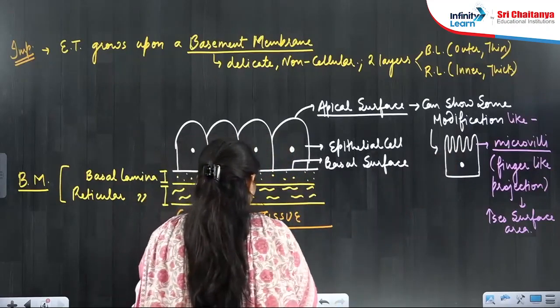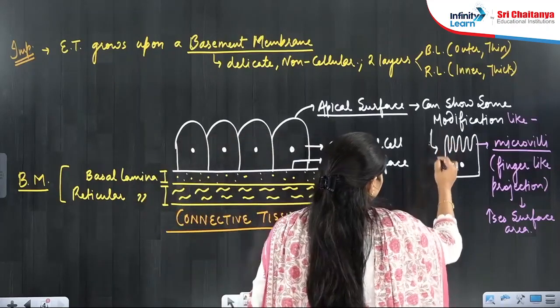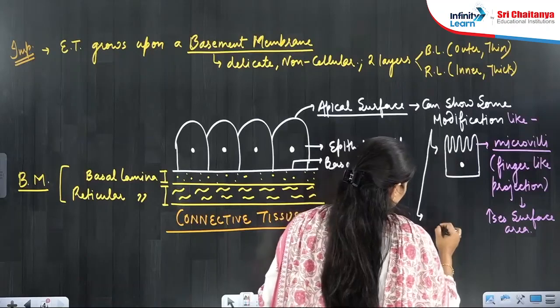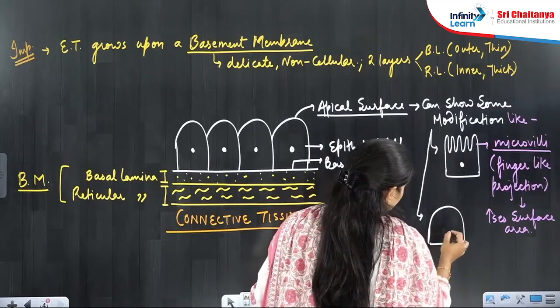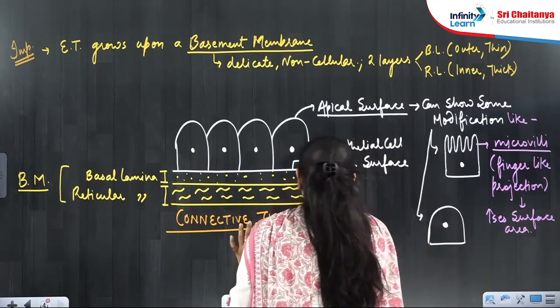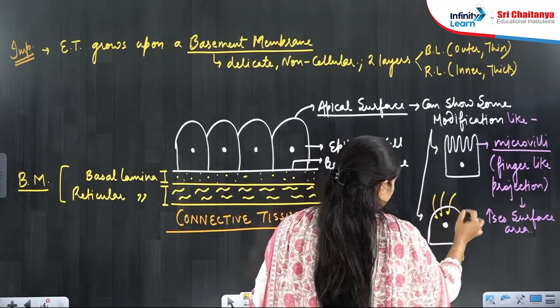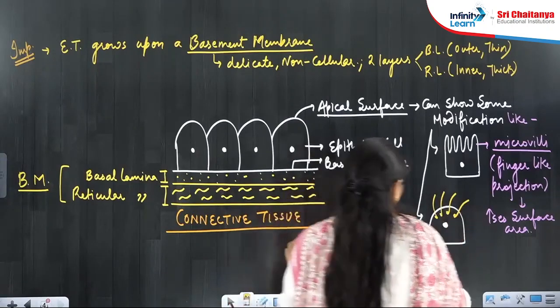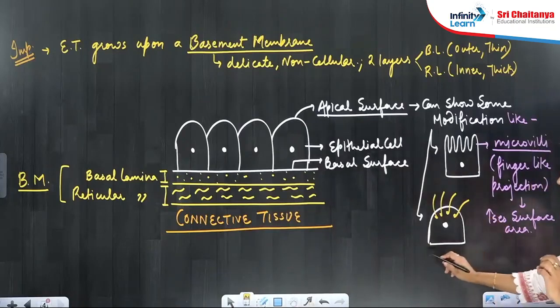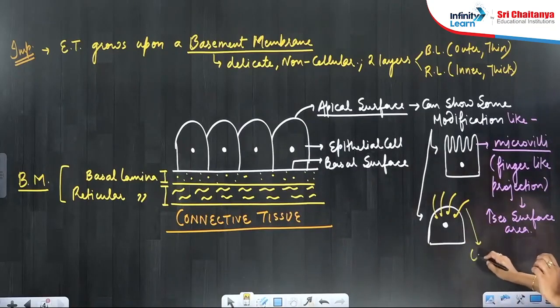One more structure I will tell you, that is, it looks like this. If it is a cell, from this cell you will see some hair-like structures arising. What are these hair-like structures? These hair-like structures are cilia.